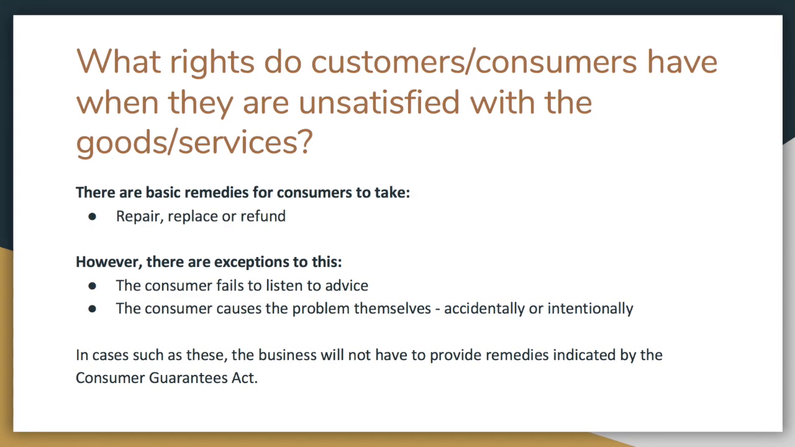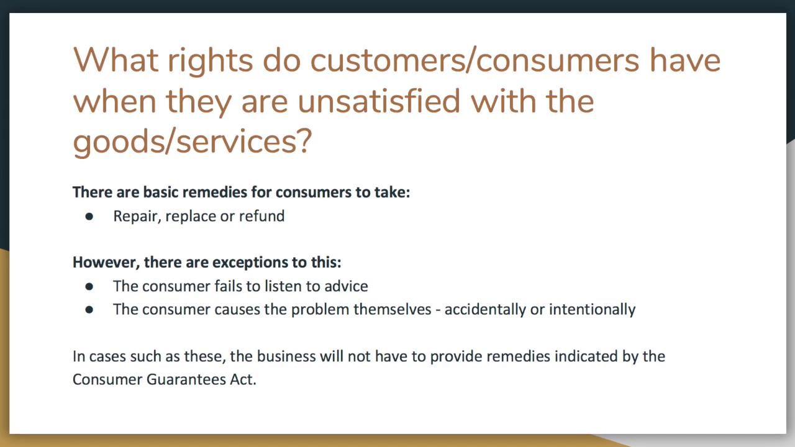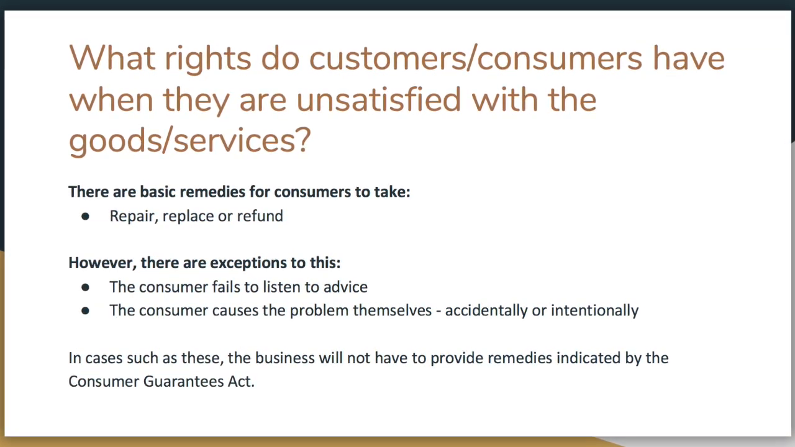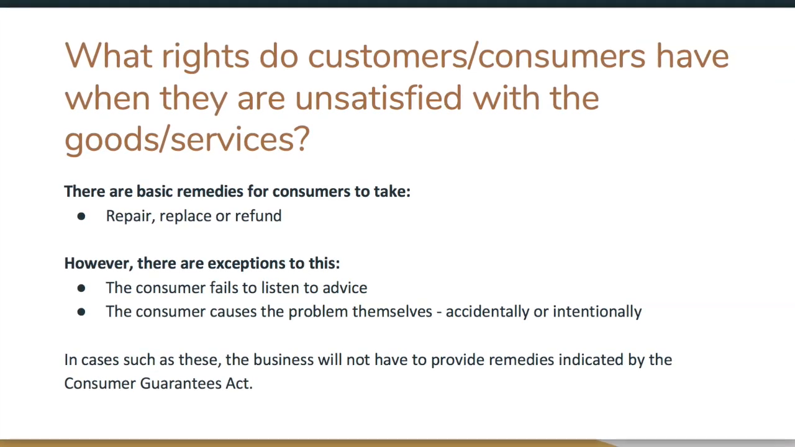Under the Consumer Guarantees Act, if the good can be fixed, it should be fixed. If it cannot be fixed, it can either be replaced or refunded at the purchase price. Whichever option that is offered depends on the severity of the issue.